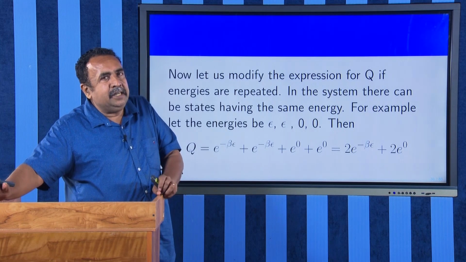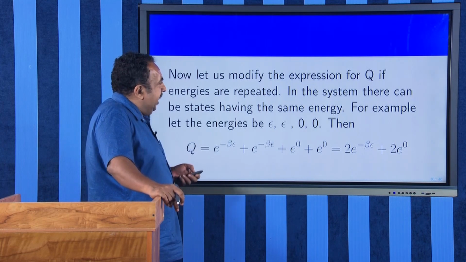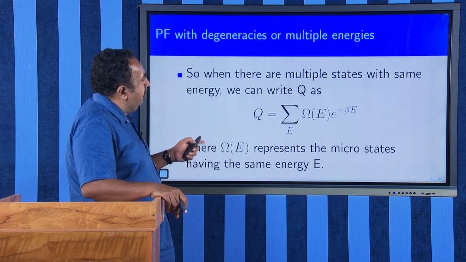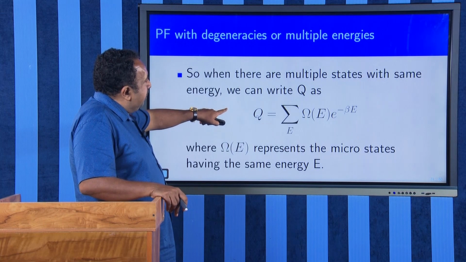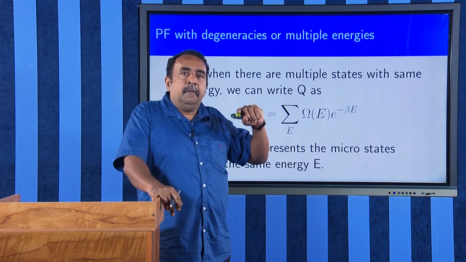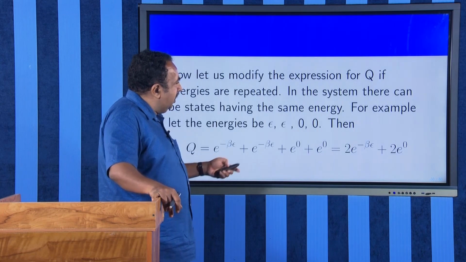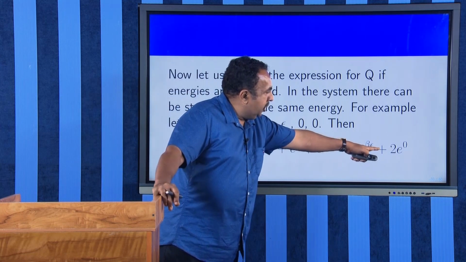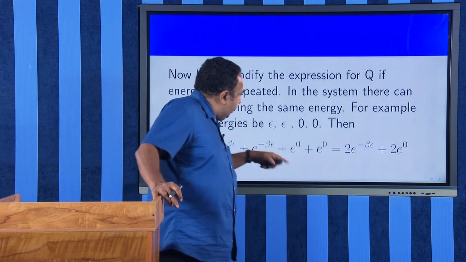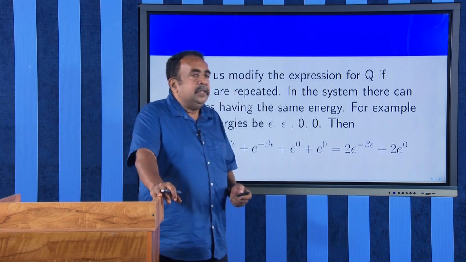Therefore, you can see that multiple states with the same energy are possible. If you have this multiplicity, you will be rewriting your expression for the sum over i of e raised to minus beta Ei. In the earlier case you have this 2 here; here 2 represents 2 states with energy epsilon, and here 2 represents 2 states having the value 0.